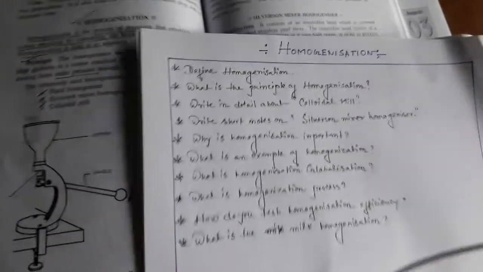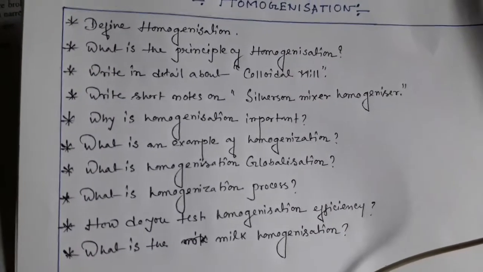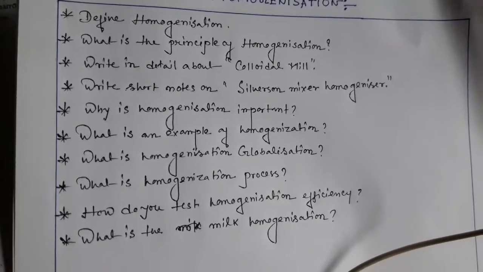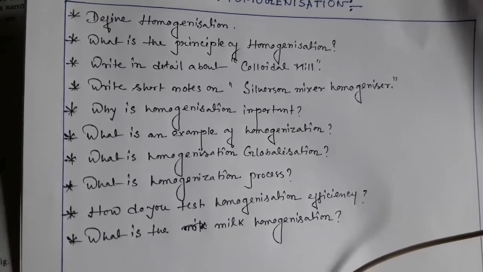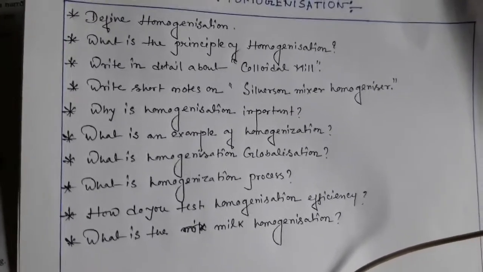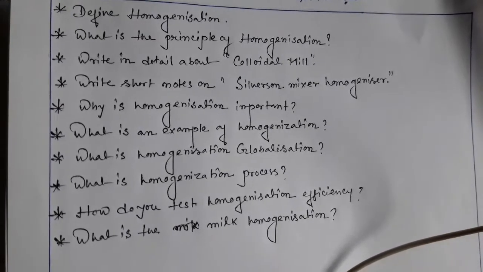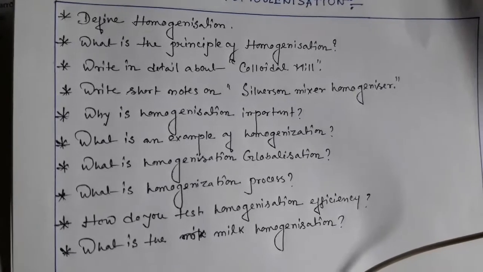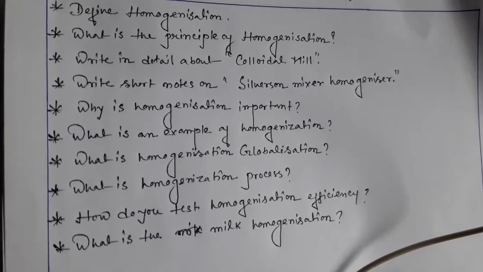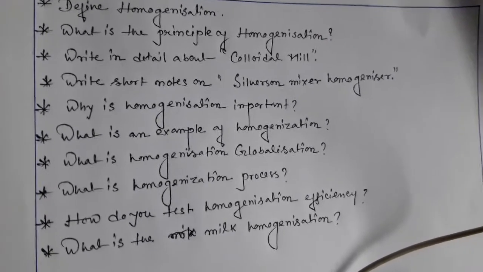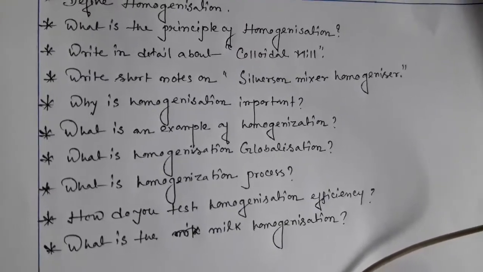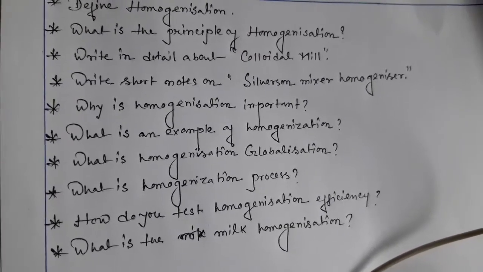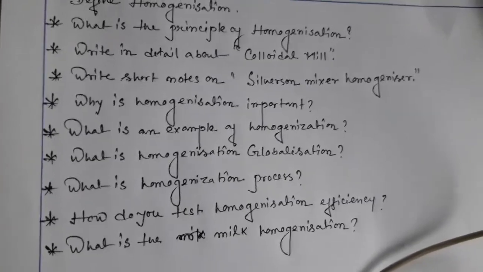So let us see. First of all, define homogenization. What is the principle of homogenization? Write in detail about the colloidal mill. When you write the details about the colloidal mill, then the diagram, construction and working are a must, and uses or function is also very important. And write a short note on the Silverson mixer homogenizer.